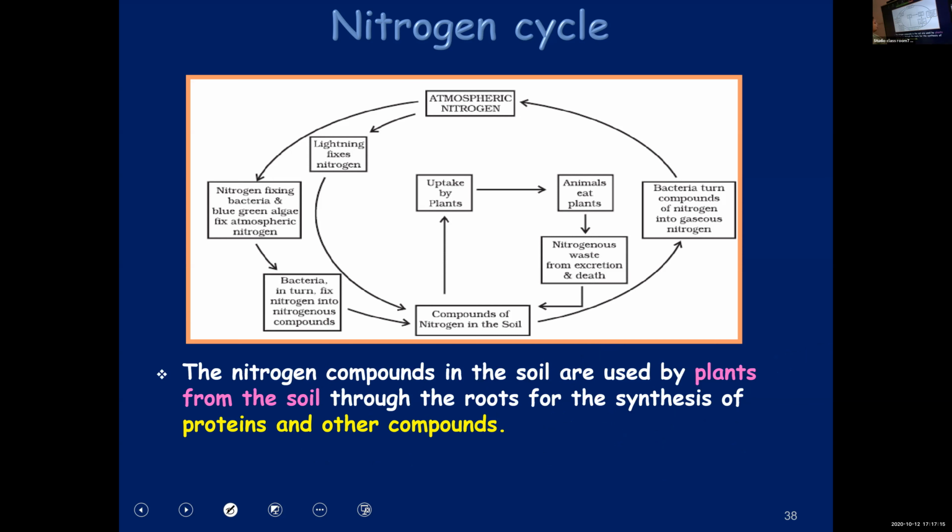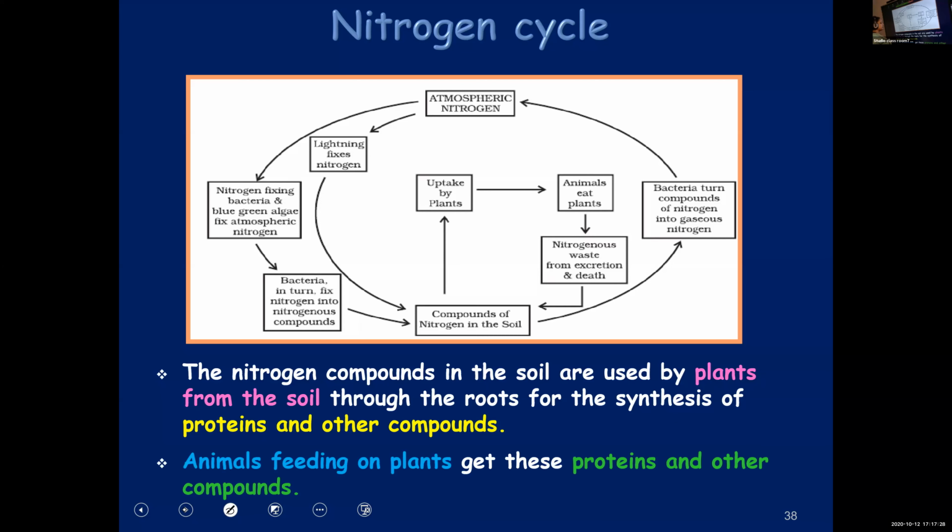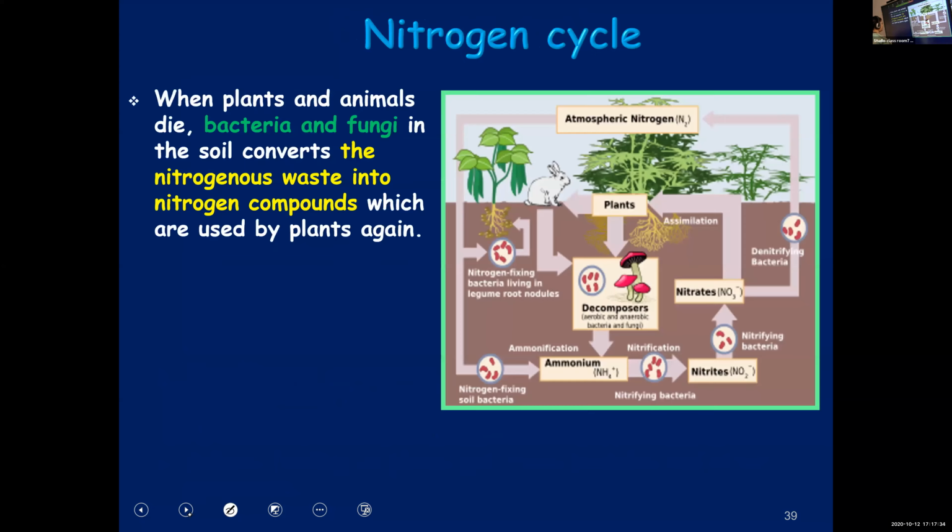The nitrogen compounds in the soil will be used by the plants through the roots, and plants use it for synthesizing proteins and other compounds. Animals feed on the plants, so they also get these proteins and other compounds. Now when both of them die, this will be converted into nitrogen compounds again and reach the soil.